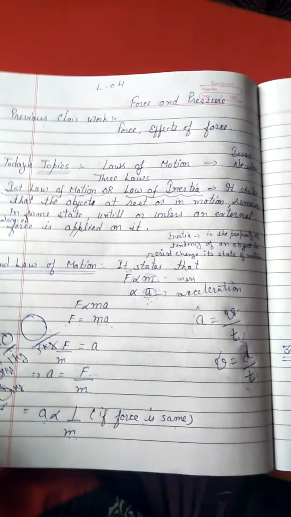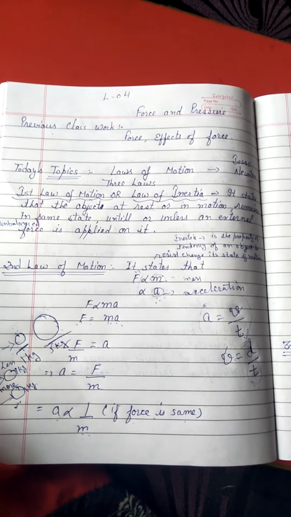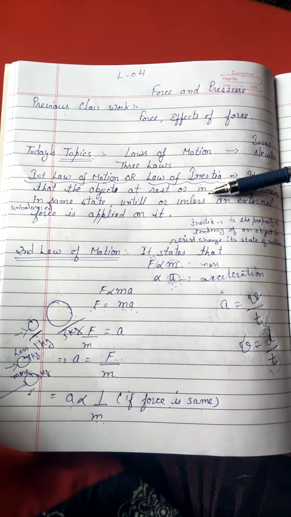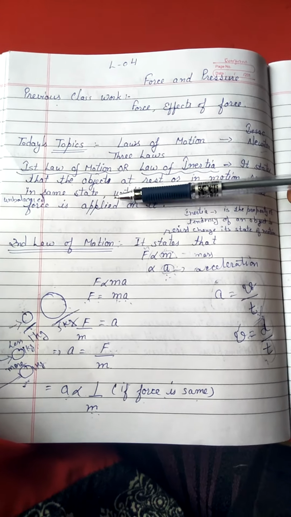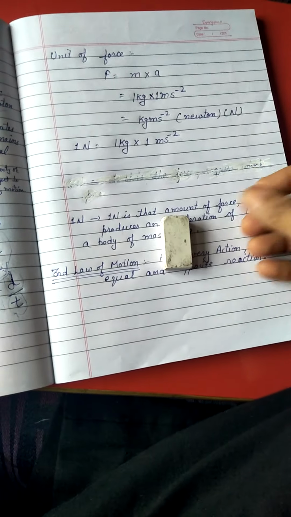So it is clear that the object remains in the state of rest or motion until or unless an unbalanced force is applied. Now what is the meaning of unbalanced force here? For this I consider this eraser.